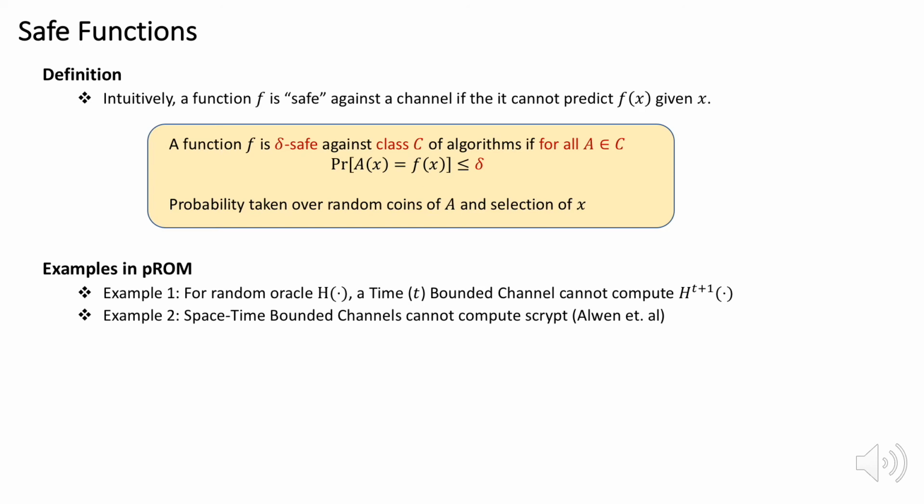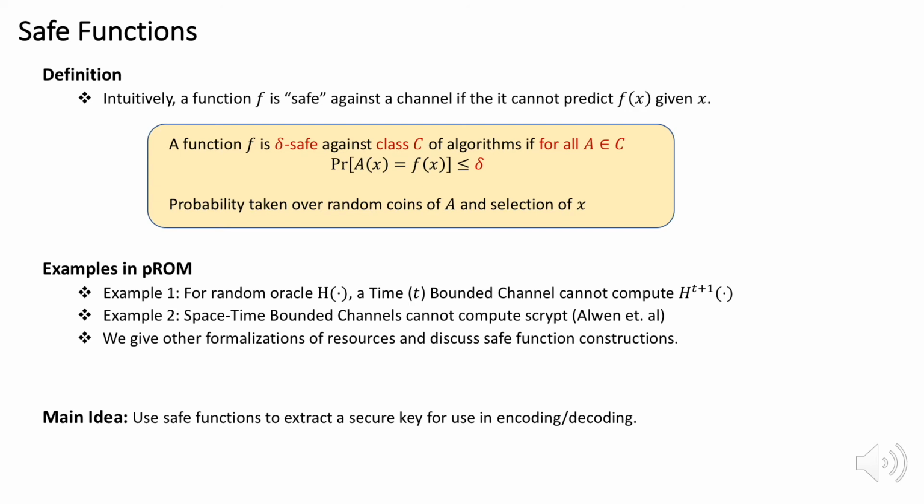For our second example, Alwen et al. showed that the function scrypt is maximally memory hard. Thus, scrypt cannot be computed by space-time bounded channels and is safe for these channels. Note that these are just intuitive definitions and examples. We give formalizations of various resources and discuss safe function constructions for these resources in our main paper.